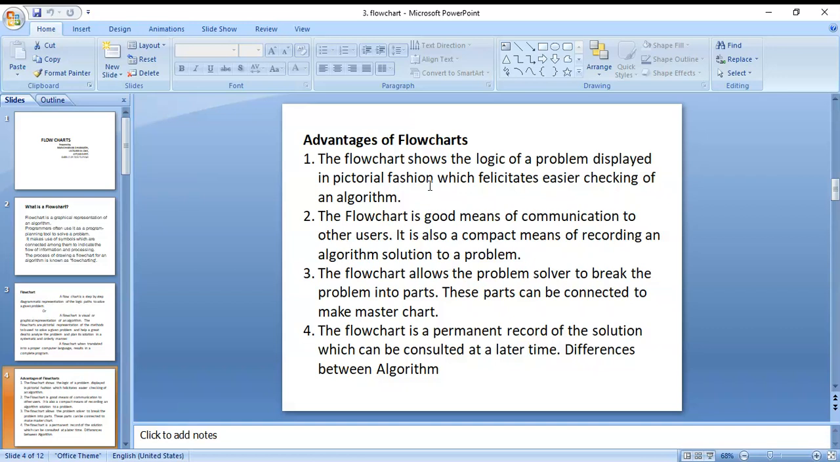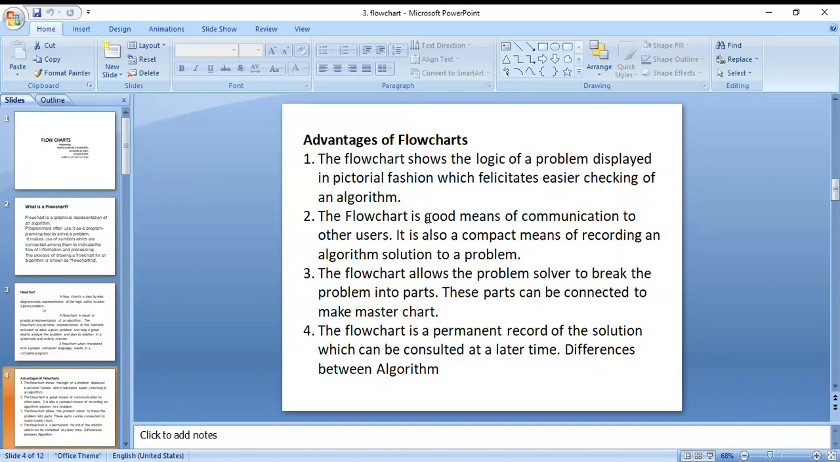What information is inside that flowchart? The flowchart shows the logic of a problem displayed in pictorial fashion, which facilitates easier checking of an algorithm. We can easily check our algorithm by using a flowchart. If there is no flowchart, we can't understand it. For simple understanding, we draw flowcharts.